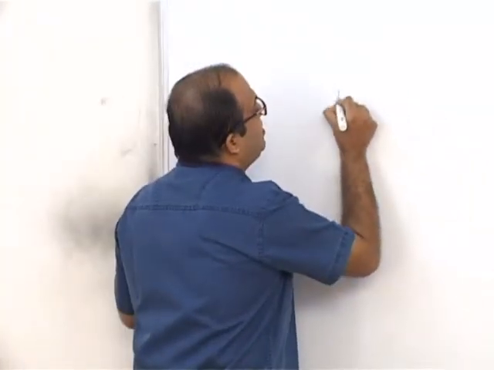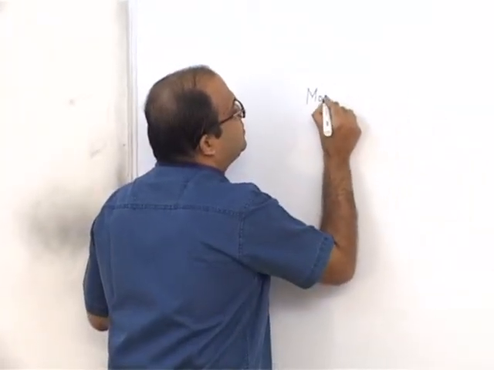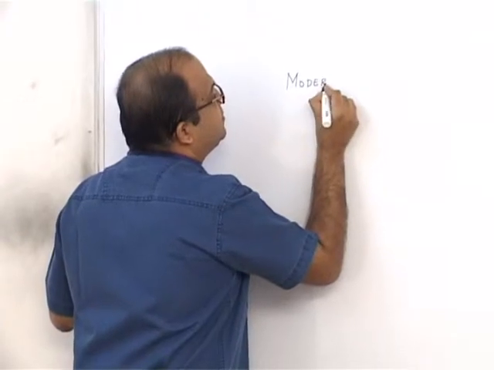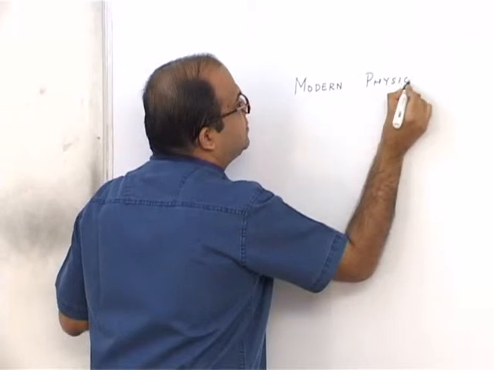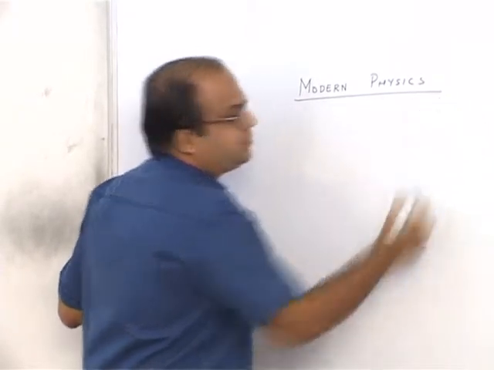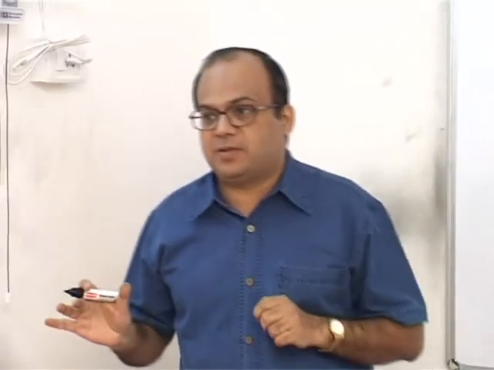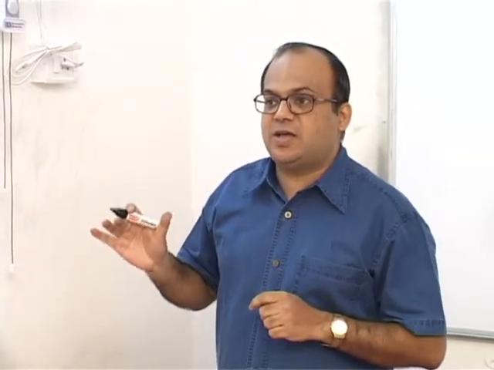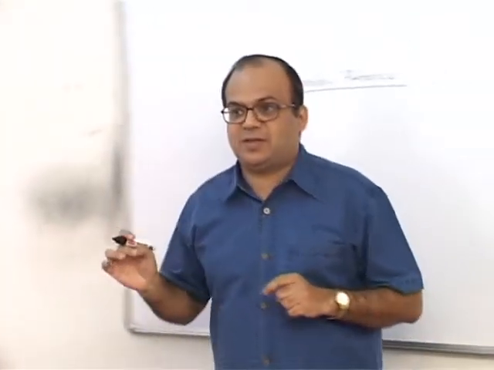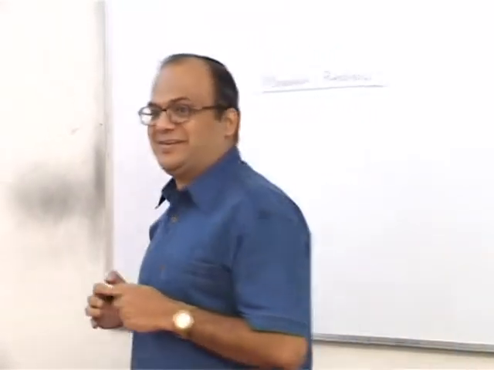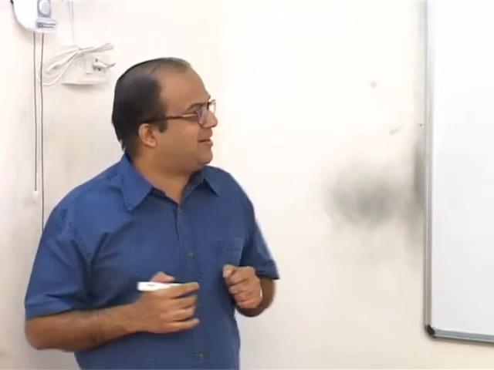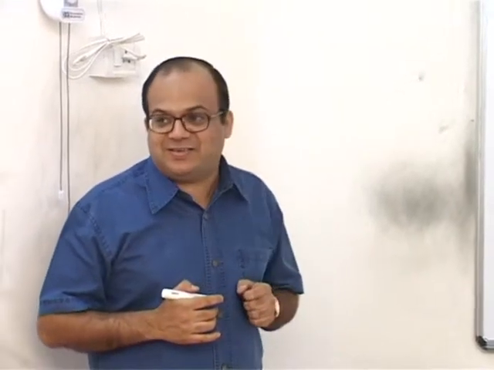Today we are going to discuss modern physics. The first thing that we have to understand is what is light. What is light? Light is light. That's correct. But let us try to understand what is light.